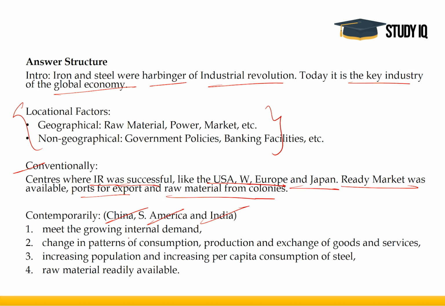Why so? Because the internal demand is growing, patterns of consumption are changing, production and exchange patterns are also changing, population is increasing, per capita consumption of steel is increasing, and raw materials are also readily available from various sources. So that is why these countries are now becoming the leading producers of steel. Okay, this is what was required in the answer.